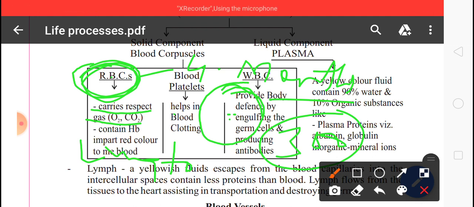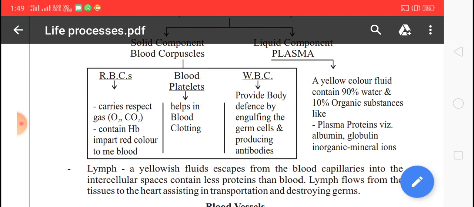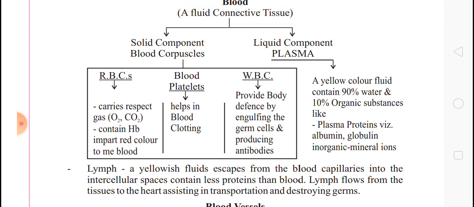So when we donate blood to save the life of a person, the loss of blood from our body can be made up very quickly, within a day. This is because RBC are made very fast in our bone marrow. So we can say most of the cells in the blood are red blood cells.